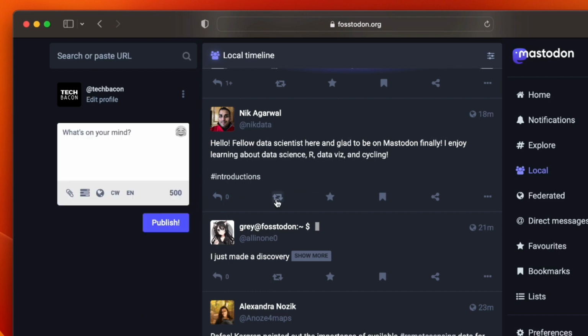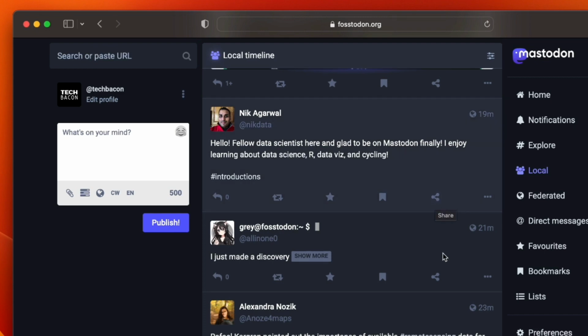Or I can retweet it or boost it. So boosting is kind of like a retweet. I can star it or I can bookmark it. And starring it is a way to let them know you support it, and it pushes it up in the timeline. And bookmark, I would say, is more for something that you want to reference in the future and you want to come back to.